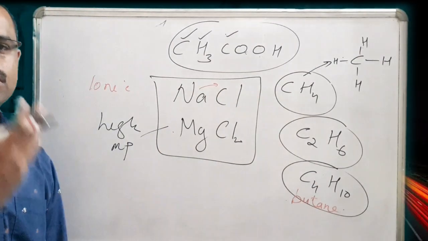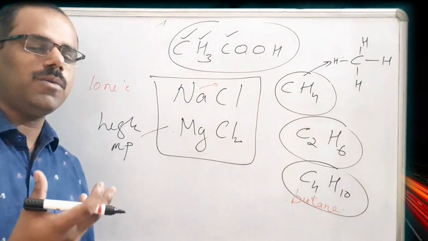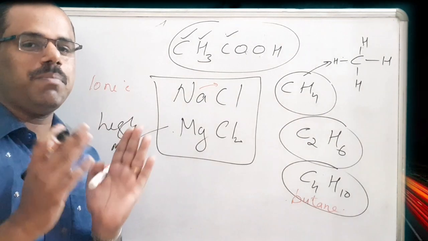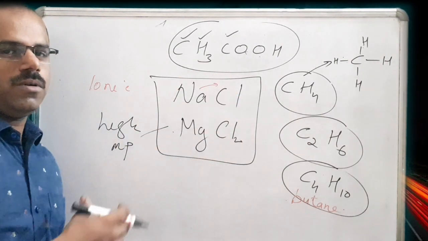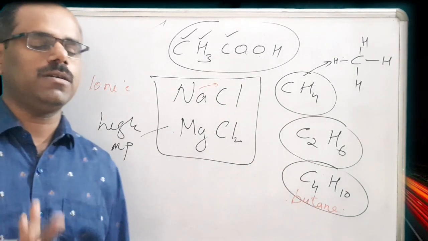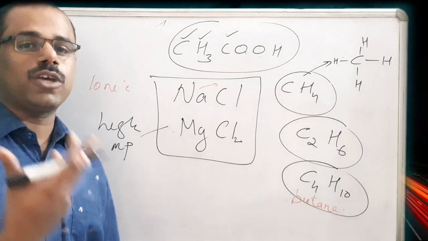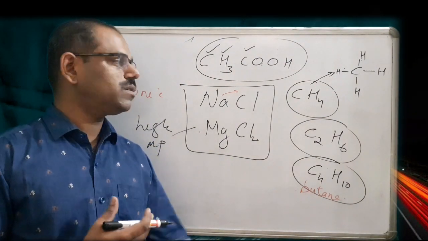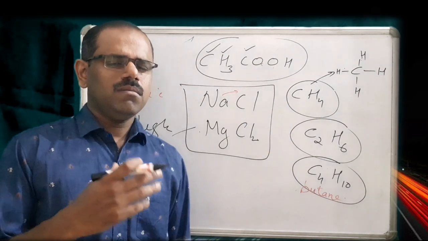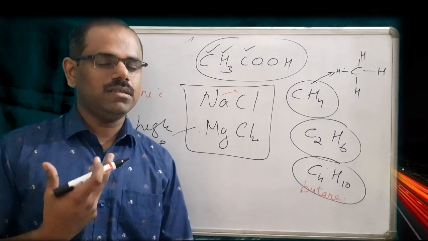If we consider the smell or odor, organic compounds usually have a particular odor, while inorganic compounds do not have any particular smell, and usually they are colorless in aqueous medium. Considering reactivity, organic compounds react usually slowly because their bonding is covalent in nature.